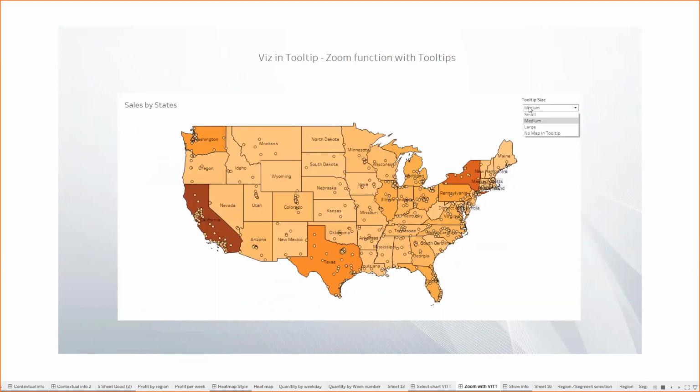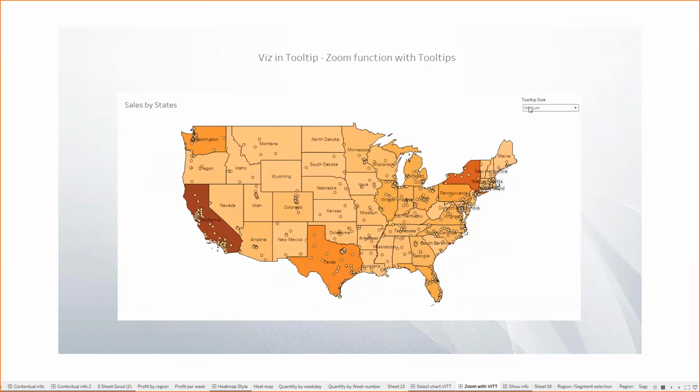What we find here is the tooltip size. Earlier, the option we gave to the client or the user or the audience was that they can choose what they want to see in the tooltip. But we can also let them choose what size of the tooltip they want. Again, this depends upon the role of the person who is going to use the dashboard.